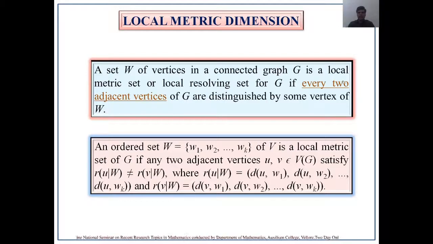Here every two adjacent vertices must be resolved by at least one vertex of W. Then we say this W is a local metric set.